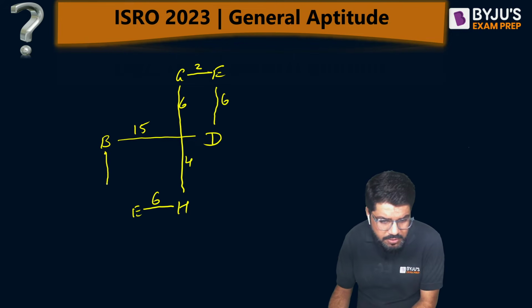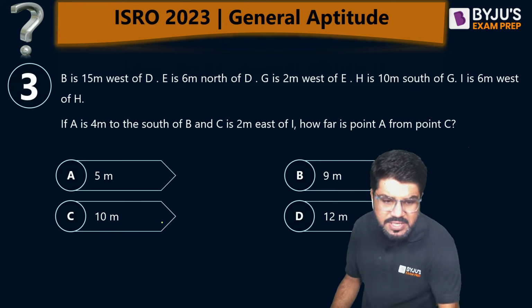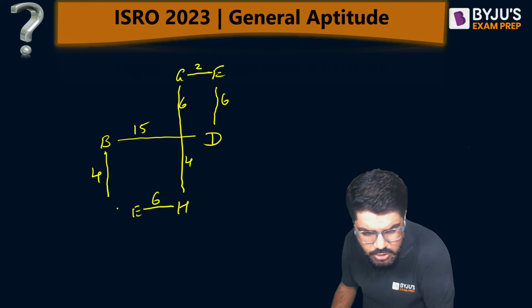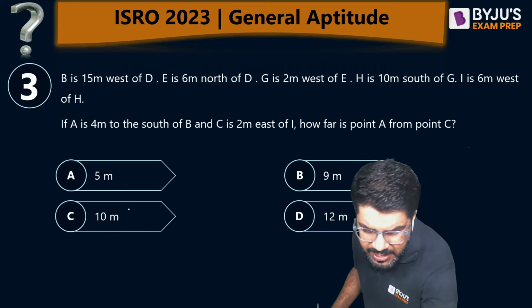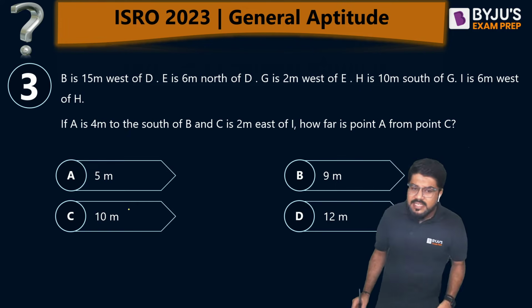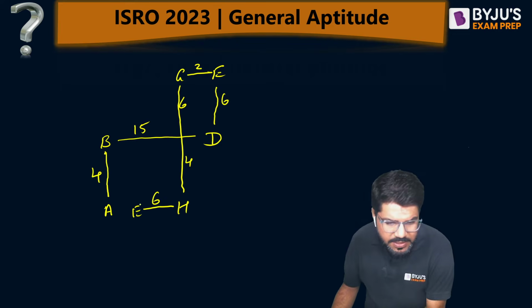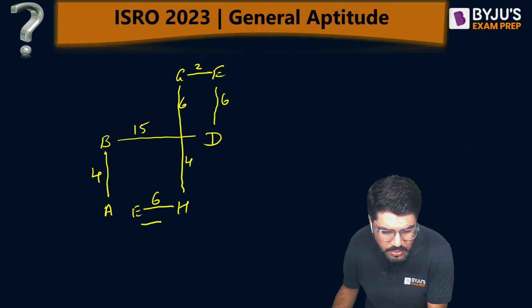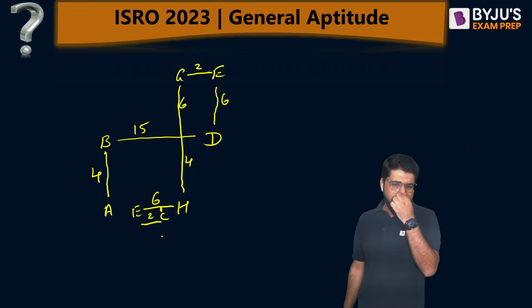And here also I'm going 4 units down. And who is 4 units down? A is 4 meters south of B. So A is in line with E and H. And C is 2 meter east of I. East means I'll go somewhere here, 2 meter east. I will find C.